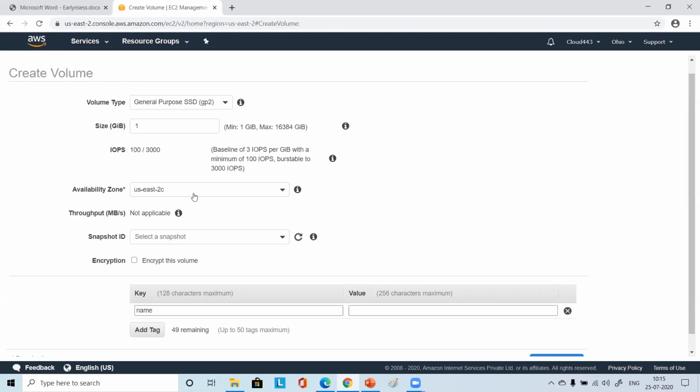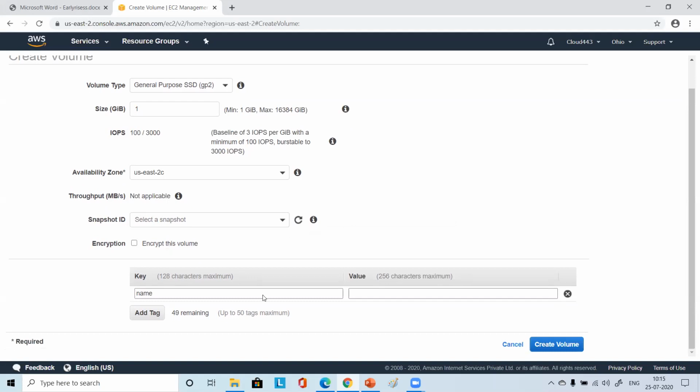If you choose another one, whatever volume you get will come with the data as they had taken the backup in that snapshot. All data will come from there, and we don't want that. We want 1 GB only, right? So for that reason, we are not choosing this, and we are not even encrypting for now. We are just putting a name.